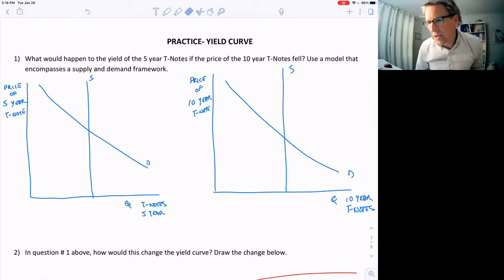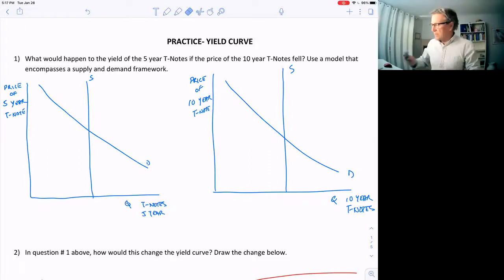Bonds are substitutes for each other, just like blue pins and black pins. The price of the black pins goes up. People buy less of them. Law of demand, price goes up, they buy less. And what do they do? They substitute over to buy the blue pins because they're now relatively cheaper. And the demand increases for the blue pins, making the blue pins' price go up because they're substitutes. So if the blue pin prices fell, the black pin prices are going to fall.